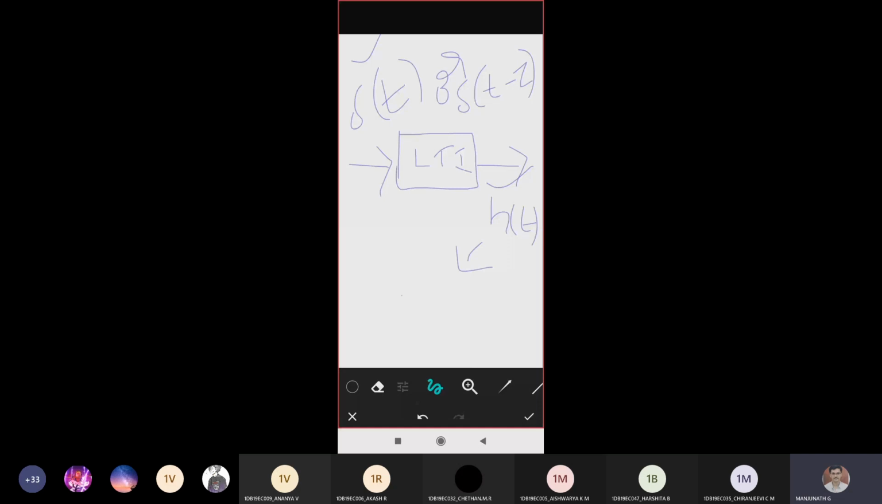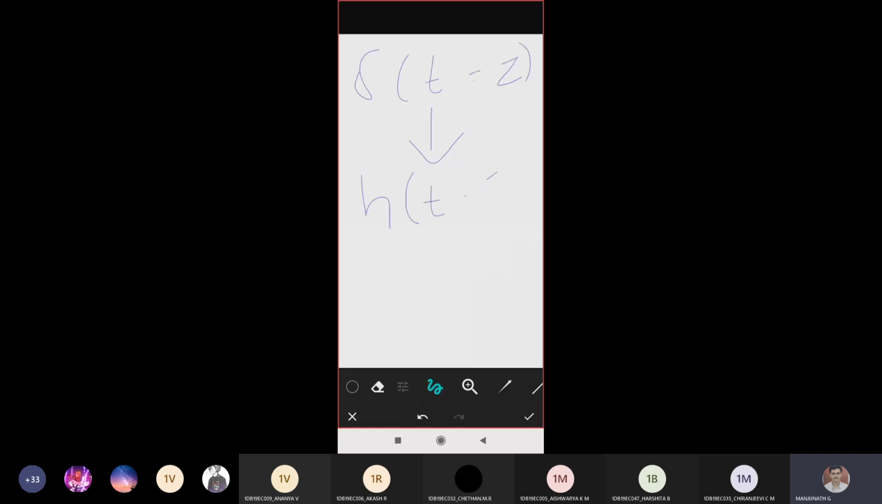Okay. So we know that since the system is time variant, along with linear, there is one more word called time invariant. So the response to delta of t minus tau will be replaced with h of t minus tau. Am I clear till here?